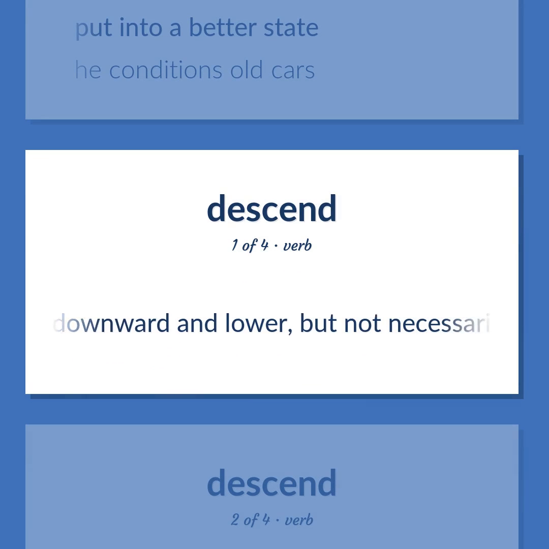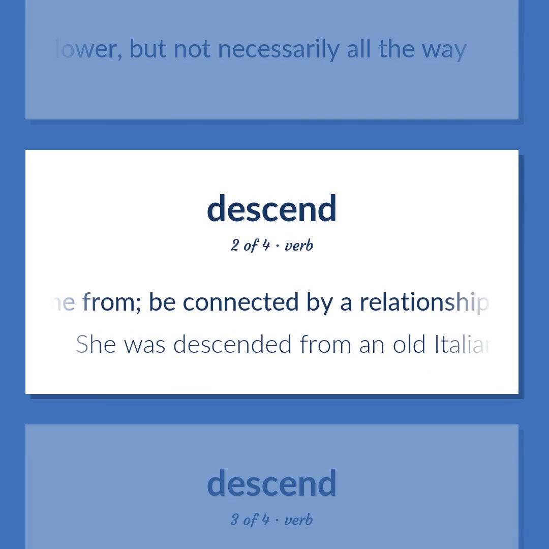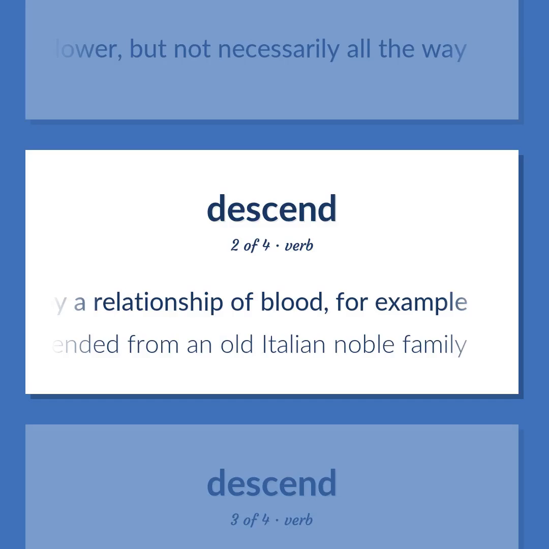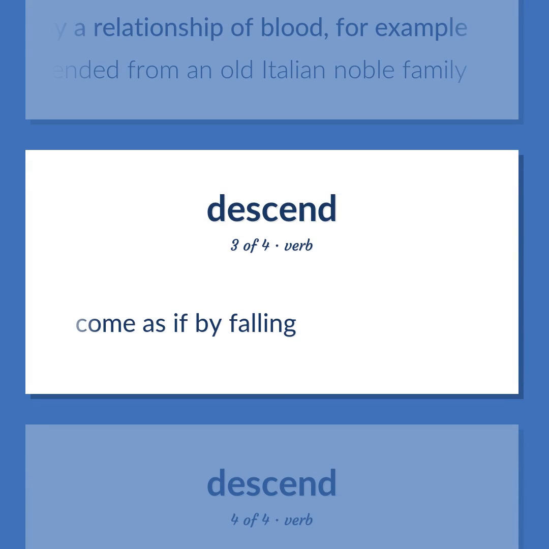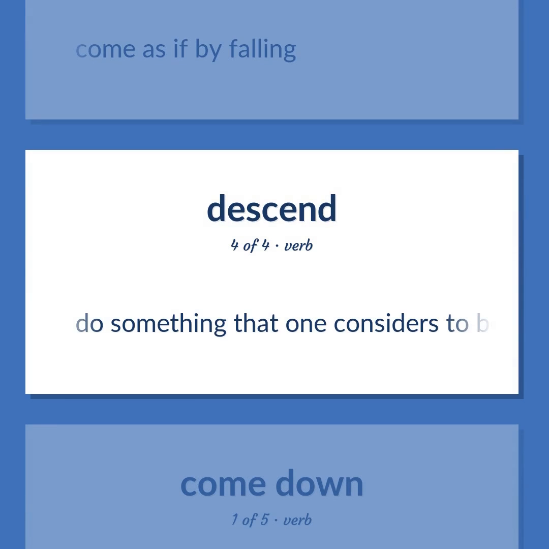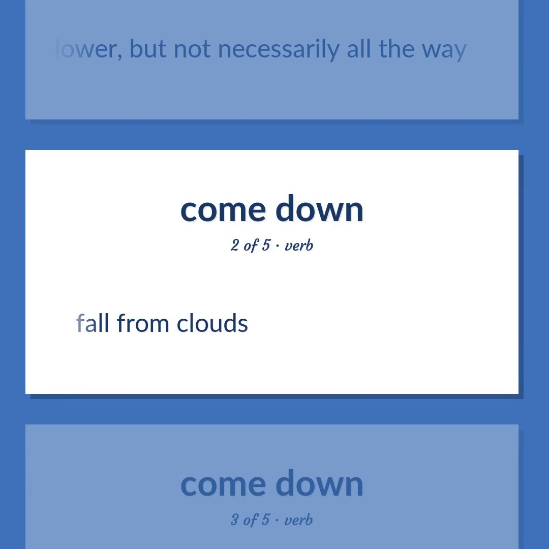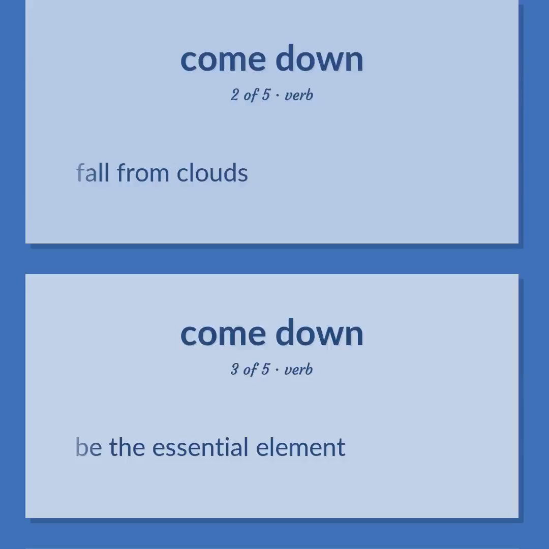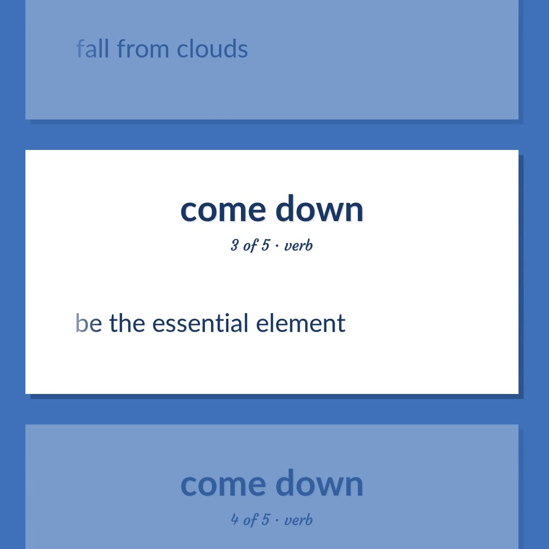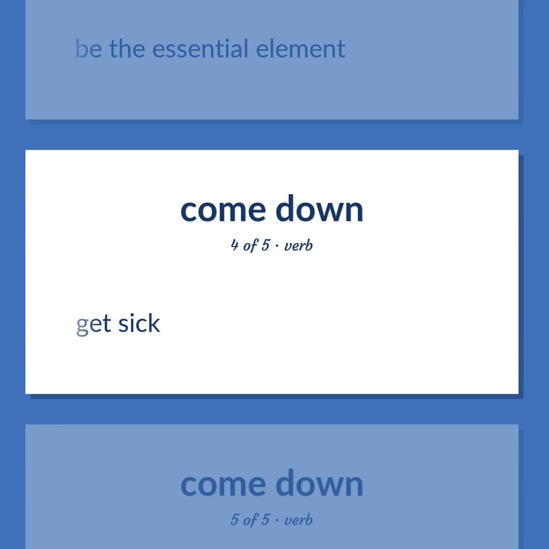Move downward and lower, but not necessarily all the way. Come from. Be connected by a relationship of blood, for example. She was descended from an old Italian noble family. Come as if by falling. Do something that one considers to be below one's dignity. Move downward and lower, but not necessarily all the way. Fall from clouds. Be the essential element. Get sick.